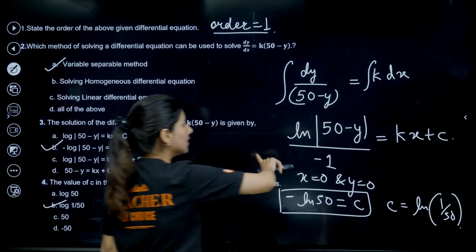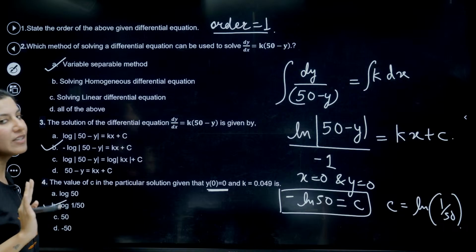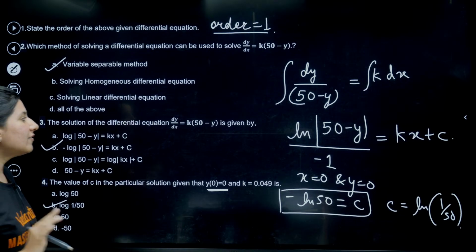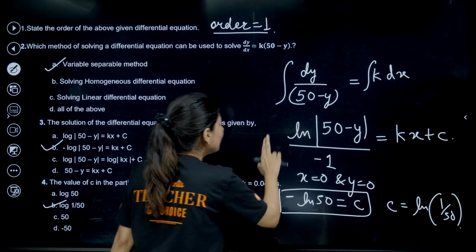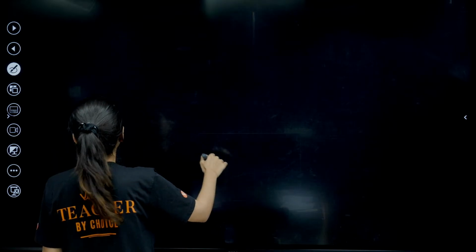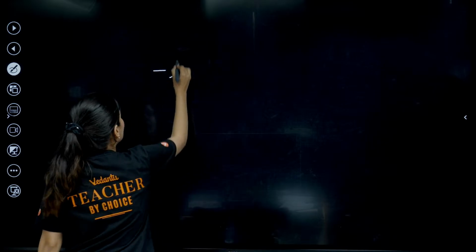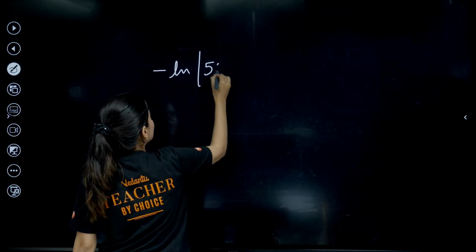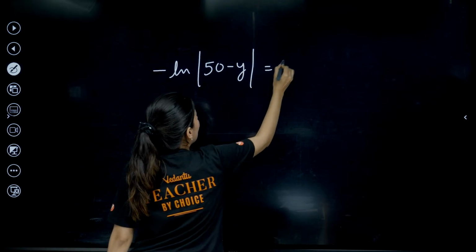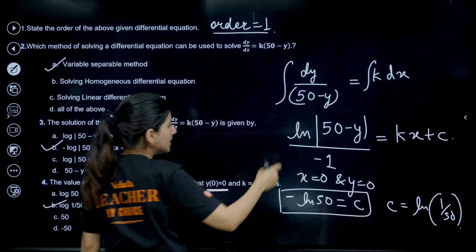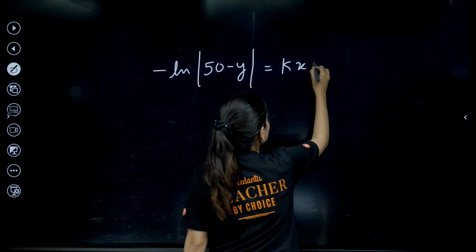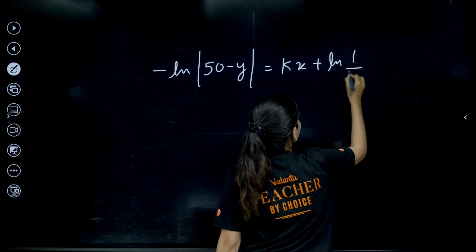The solution also we need to determine, but we are here to talk about the value of y. So first of all, let me just rearrange it. Minus of log of mod of 50 minus y, and we have kx and the constant we have just calculated, so that is plus log of 1 by 50.